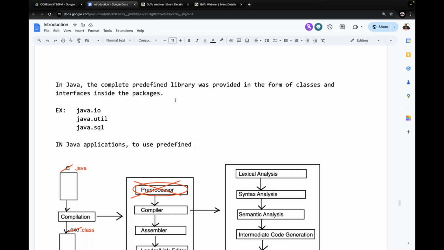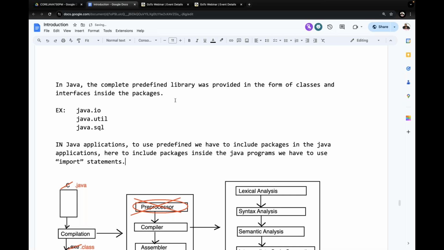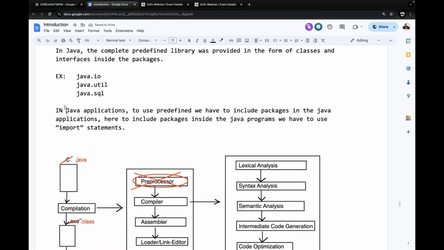Similarly, in Java applications, to use the predefined library, we have to include packages in the Java programs.